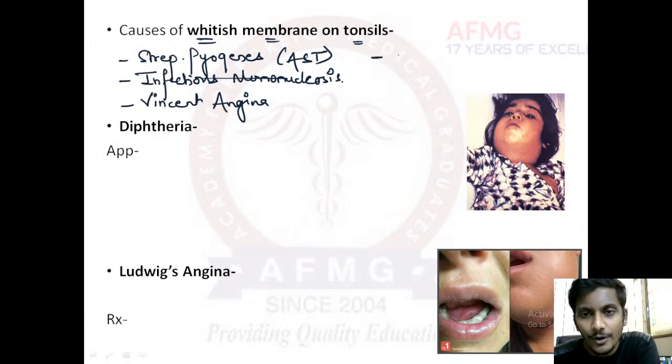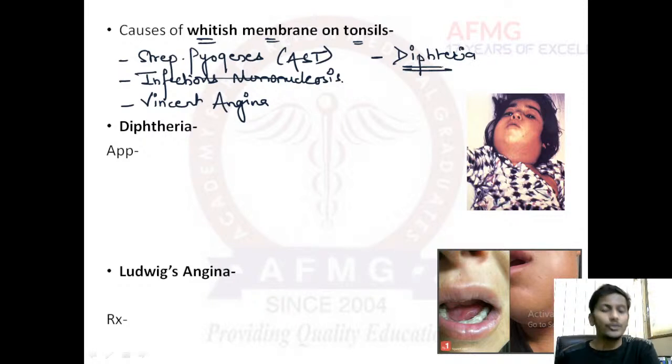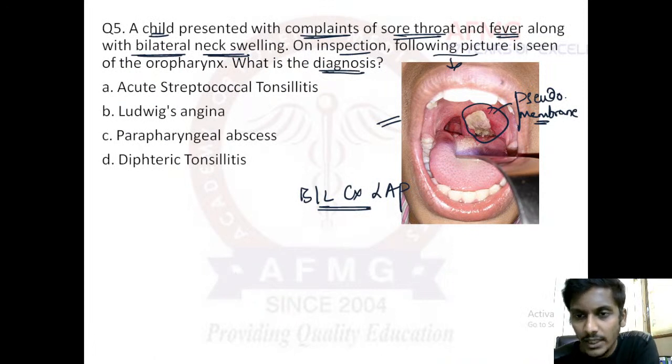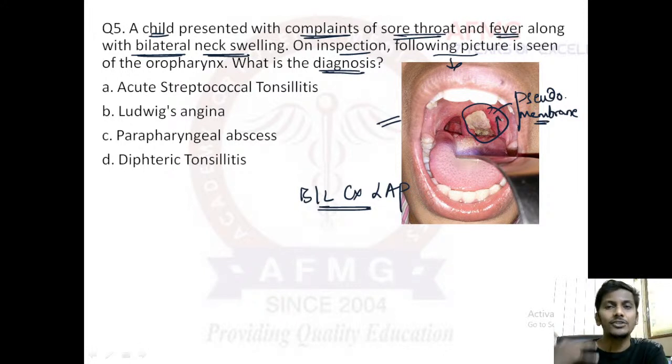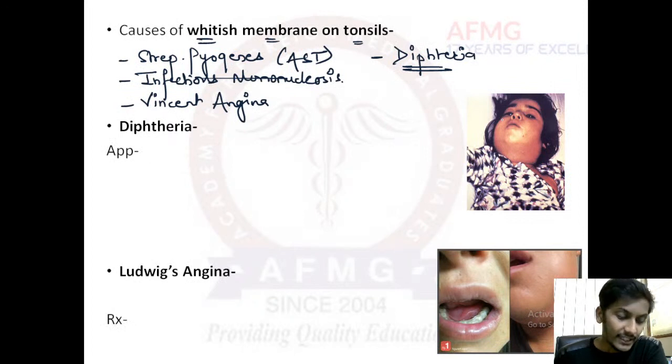Along with that, a very important and common cause is diphtheria. But what is the difference between the whitish membrane of these three diseases and the whitish membrane of diphtheria? Please remember, in diphtheria the whitish membrane is not only limited to the tonsils, rather it extends up to the palate as well. This is very characteristic of diphtheria. Here it is extending up to the palate, it is covering the uvula, so it is most likely diphtheria.